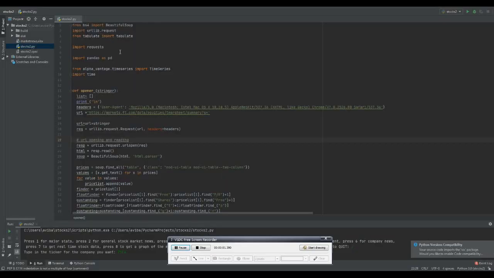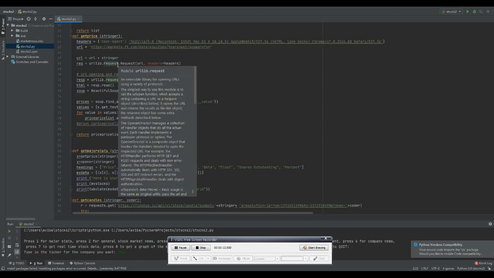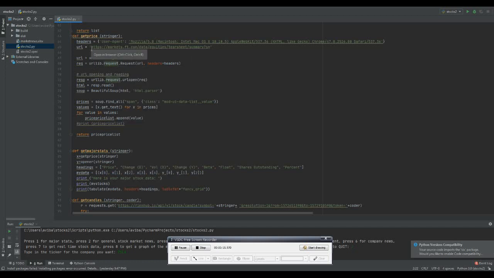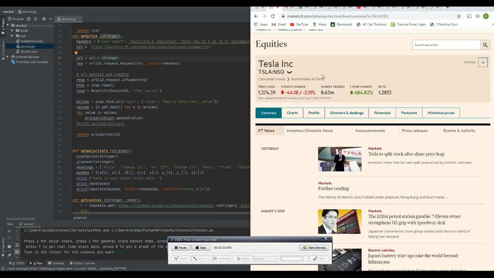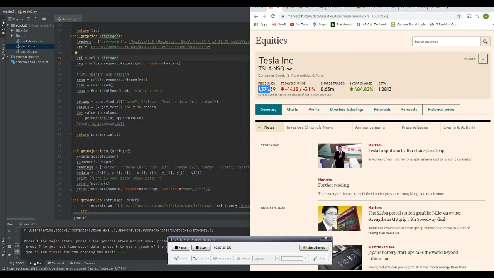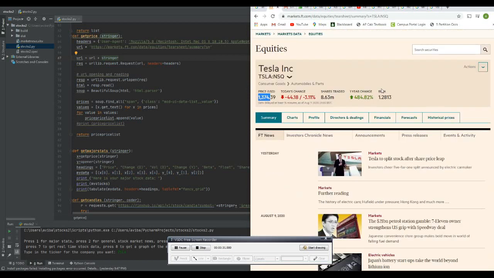Okay, so how does this work? Let's go to PyCharm here, and I'll explain how this works. We're going to import Beautiful Soup, which is the web scraping package we're going to use. Let's go back down to get price. This is going to give us all the major stock data we're going to need. We're going to go to this URL, which leads us to Financial Times. It gives us major stock data like price, today's change, shares traded, and it gives us the float, and that's what we're interested in. So we want to scrape this website.